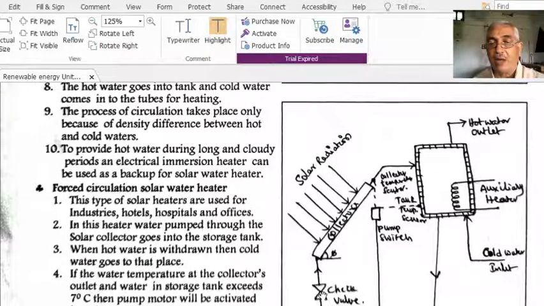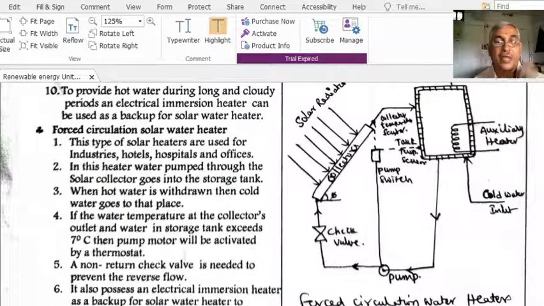This is a check valve which allows the cold water in the upward direction towards the collector. It is a non-return check valve, which means it doesn't allow any water from the collector back to the pump direction. It also possesses an electrical immersion heater as a backup for the solar water heater to provide hot water during long and cloudy periods.